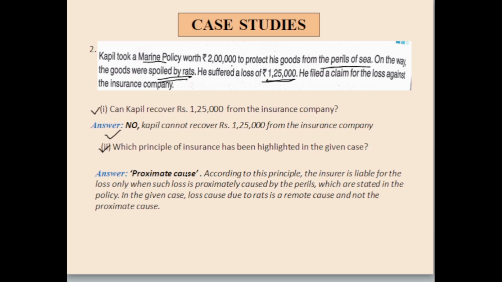Okay, next one, which principle of insurance has been highlighted in the given case? So proximate cause has been given over here. According to this principle, the insurer is liable for the loss only when such loss is proximately caused by the perils of sea, okay, which are stated in the policy. In the given case, the loss caused due to rats is a remote cause and not the proximate cause, है ना. रैट्स की वजह से नुकसान हुआ है जो कि रिमोट कॉज है, ना कि प्रॉक्सिमेट कॉज. सो इसकी वजह से इंश्योरेंस कंपनी जो है वो लायबल ही नहीं है कि इसको 1,25,000 पे करे. So this is how it goes with the case study. This is how you're going to solve it.